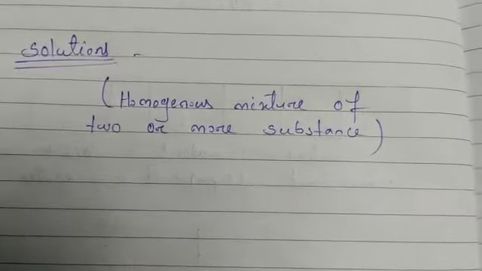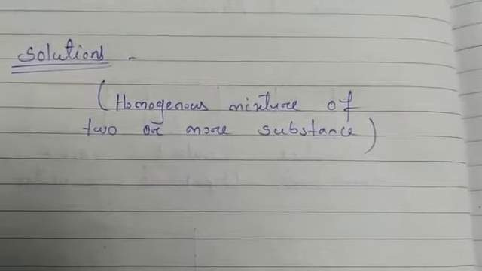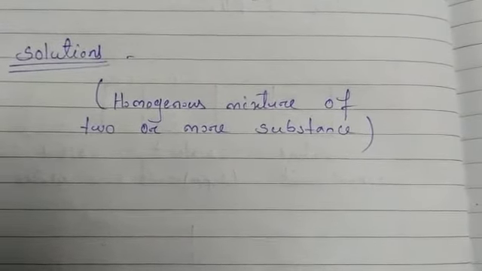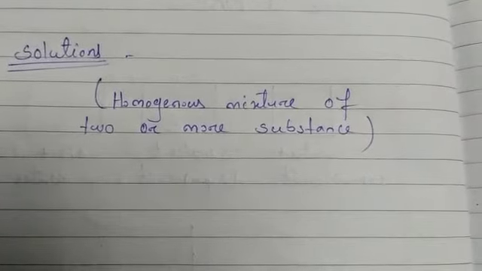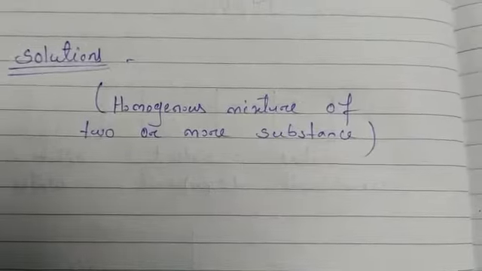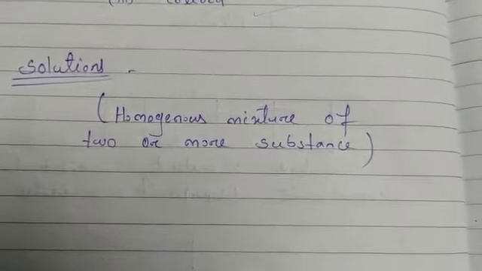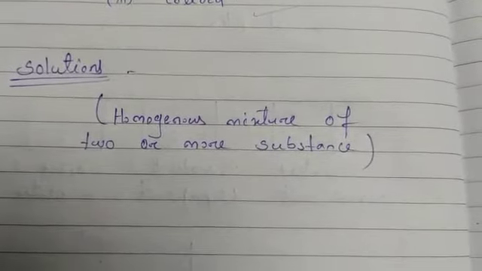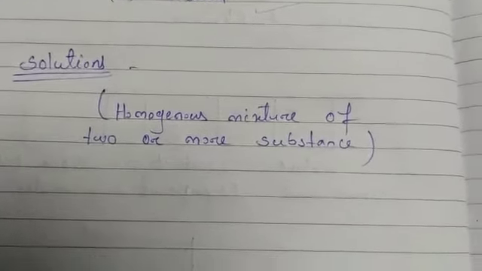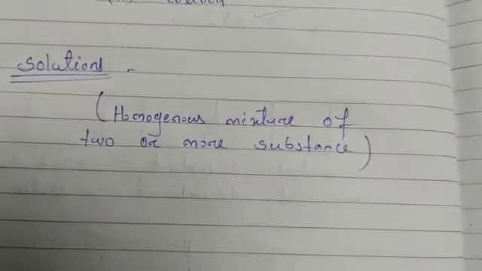One more example I am giving. Suppose you take one glass of water and add one spoon of sugar. After that, the whole water of the glass will taste sweet, not only half the glass or a small portion of it. That is why we say the particles are evenly distributed in the solution, and it is known as a homogeneous mixture of two or more substances.